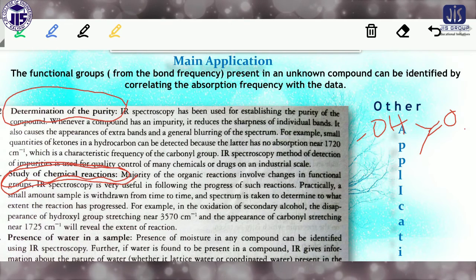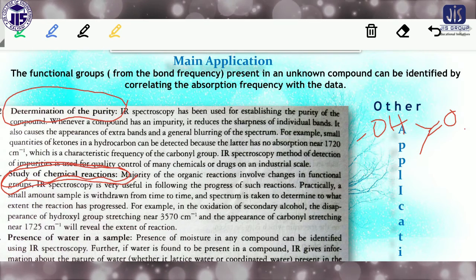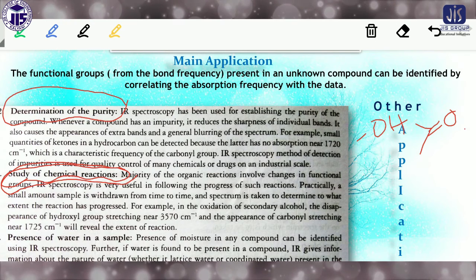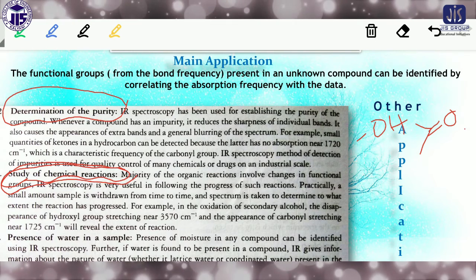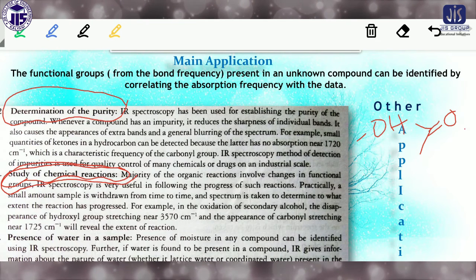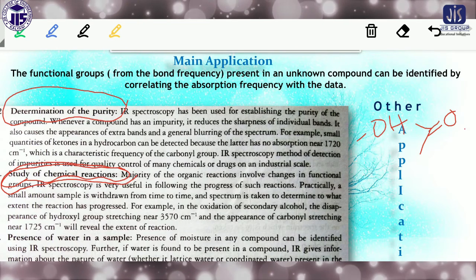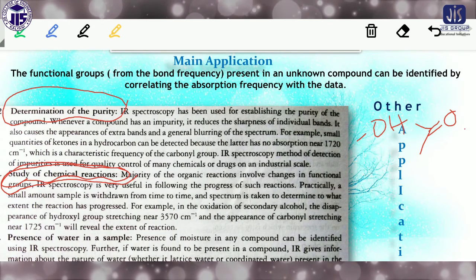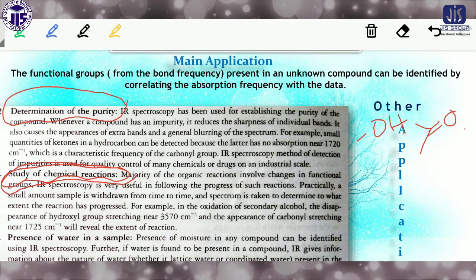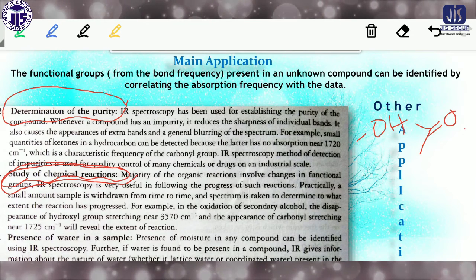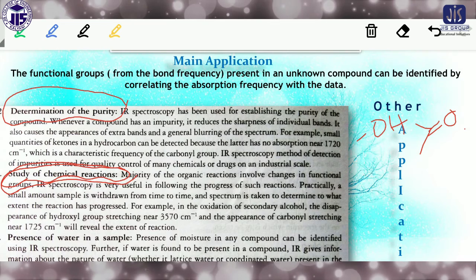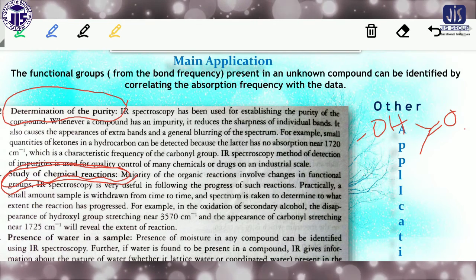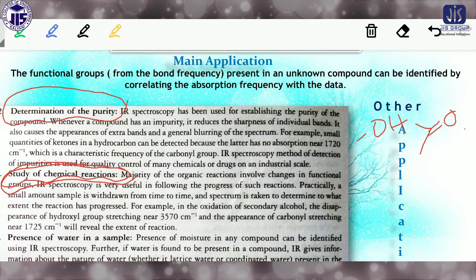For example, if you take sample mixtures from the reactant and the product side, and see how the graph changes from time to time by checking the peak values, then you can understand that the product is formed gradually and the reactant is gradually converted to the product. In this way, you can study the chemical reaction also.